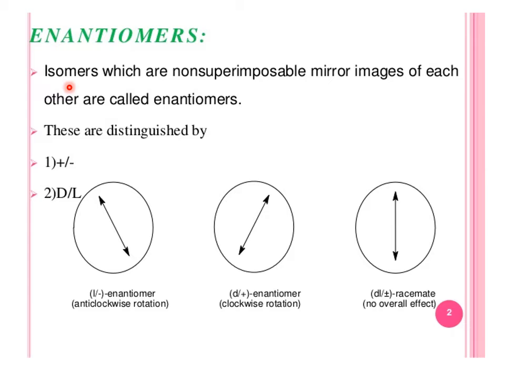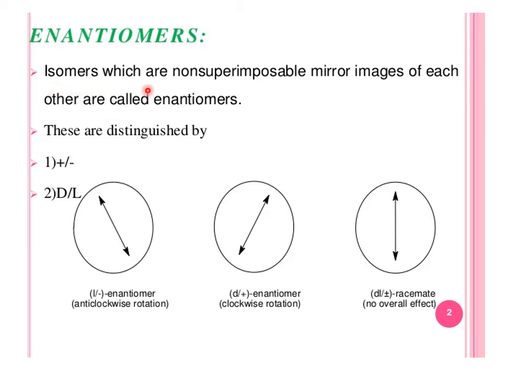Isomers which are non-superimposable mirror images of each other are called enantiomers. These are distinguished by plus and minus, or D and L. There are two methods through which we can distinguish between the two: plus minus, and capital D and capital L.